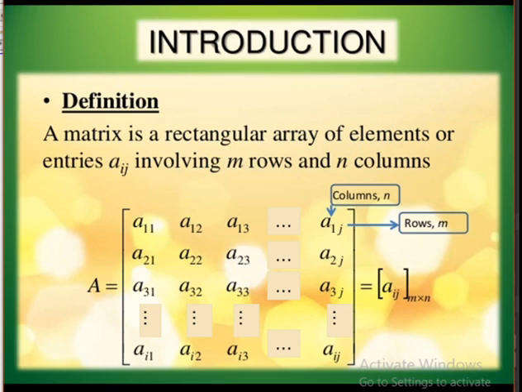The horizontal lines, that is the x-axis, are called the rows, and the vertical lines, that is the y-axis, are called the columns. A11 represents the first row, first element. A12 is the first row, second element. A21 represents the second row, first element. Similarly A32 represents the third row, second element. Likewise we have the elements here.